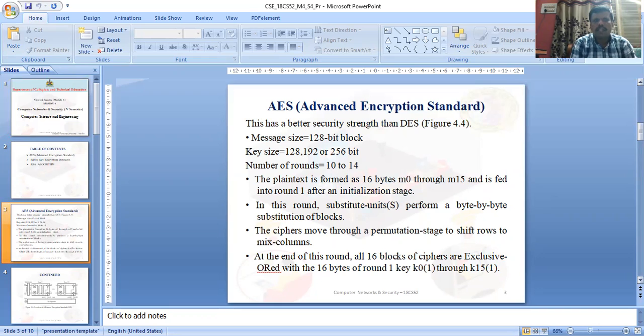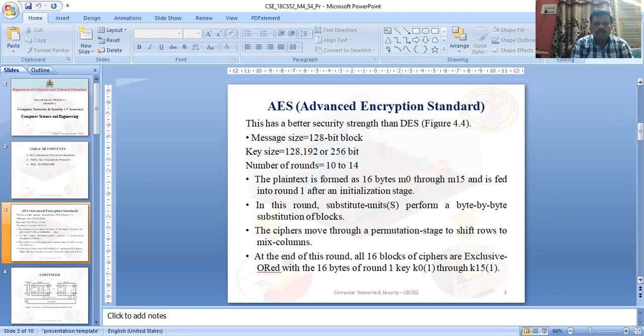If the key size increases, the cryptographic strength also increases. Rijndael found this, so in the Advanced Encryption Standard the block size is increased to 128 bits. The key size is 128 bits, and 192 and 256 bits are also tried. The number of rounds is reduced from 16 to between 10 and 14 rounds. The plain text is formed of 16 bytes, M0 through M15, which is fed into round one after the initialization stage.